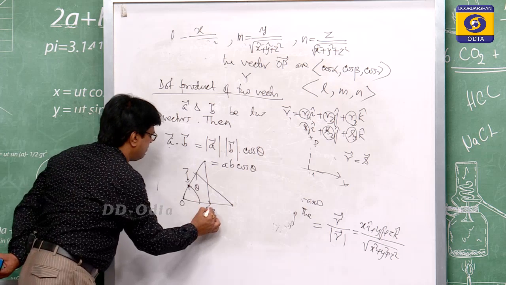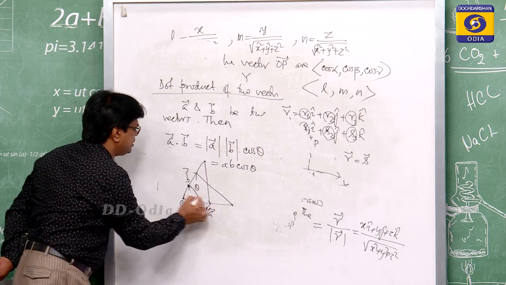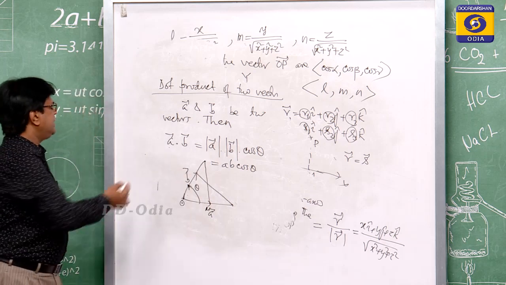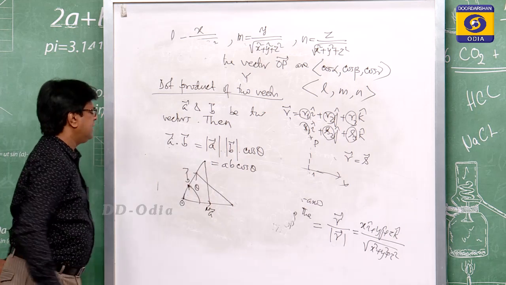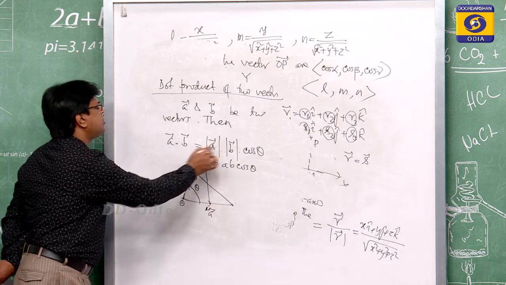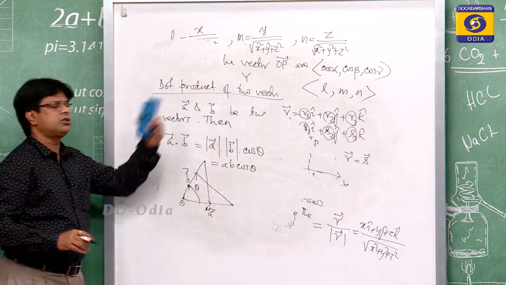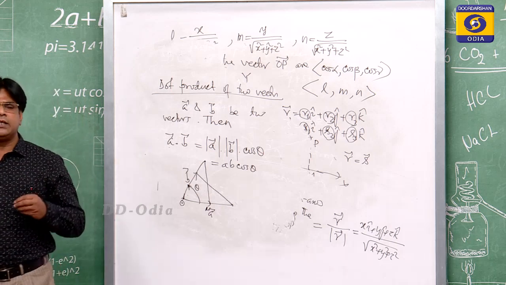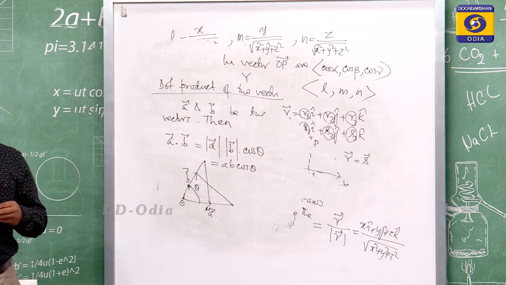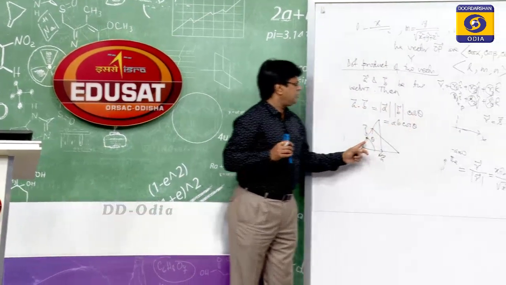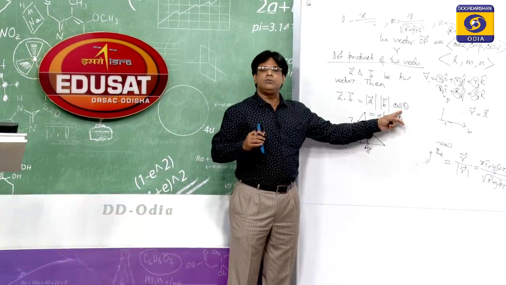Suppose this is your M, OM, you can find out cos theta is equal to OM by OB, that is your B vector. Similarly, A dot B is equal to the A vector magnitude, B vector magnitude into cos theta. This is your dot product of two vectors. If two vectors are perpendicular, then A dot B must be equal to 0, because if theta becomes 90 degrees, then cos 90 will be 0.